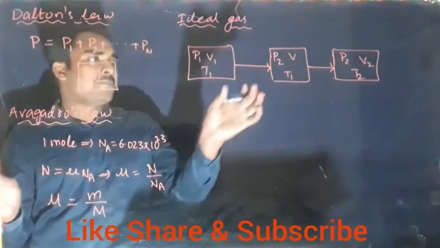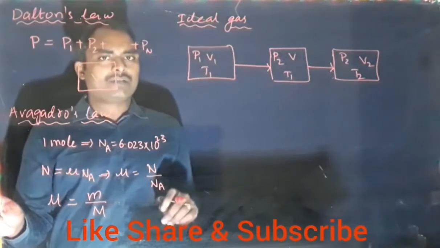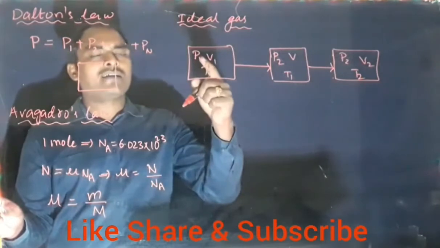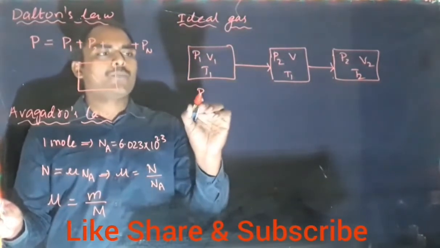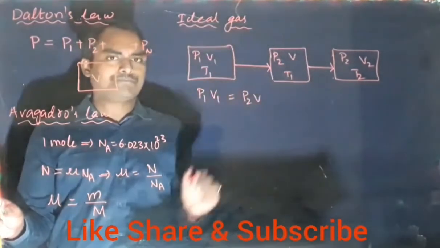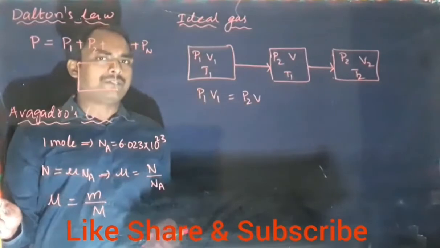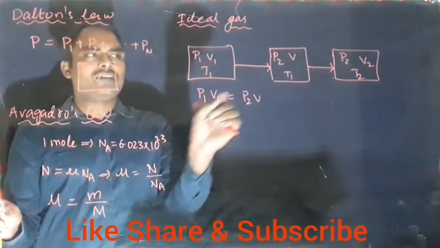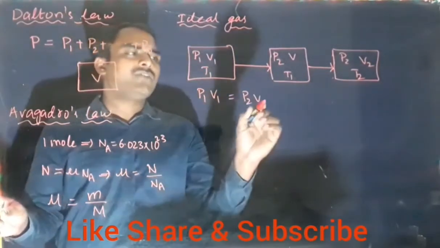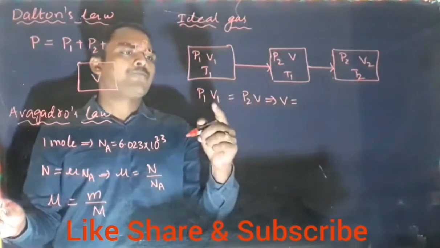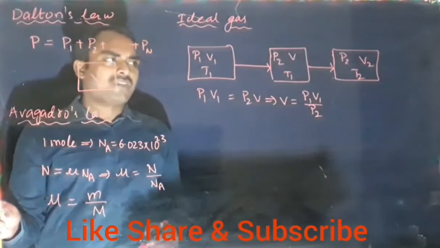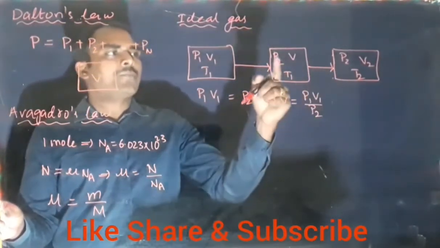In the first step, temperature is constant, so we can apply Boyle's law. If temperature is constant, Boyle's law states that P1 V1 equals P2 V2, where V2 is nothing but V. So pressure into volume is constant. Here pressure into volume is P1 V1, and here it is P2 V. That is constant, meaning equal. From this we get V equal to P1 V1 upon P2.